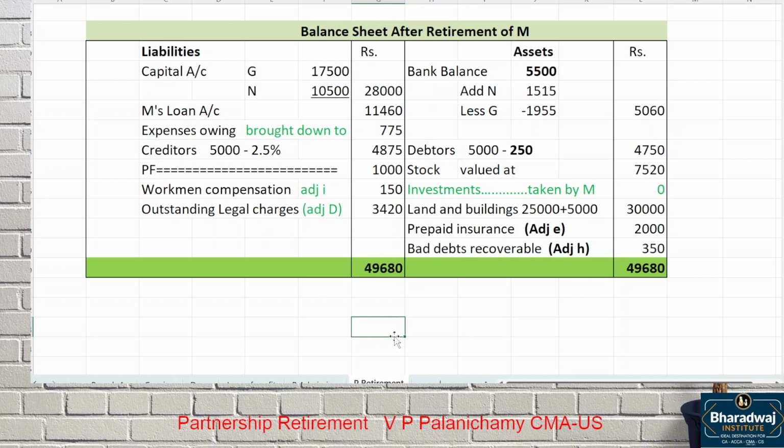We have done only for which case? Case 1. For case 2 and case 3, wait for your total answer. Step 1, step 2, step 3 will not change. What is step 1? Old ratio will not change. What is step 2? Goodwill will not change. Next one, revaluation account will not change. What will change? Capital account and balance sheet only. So for the next 2 cases, we are going to do only the capital account and balance sheet.